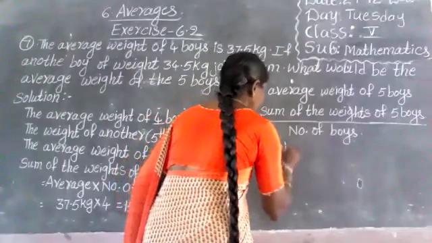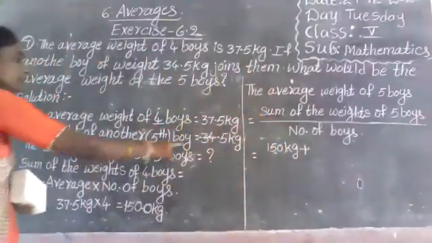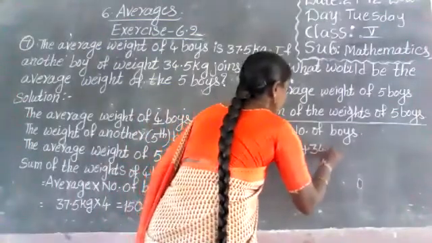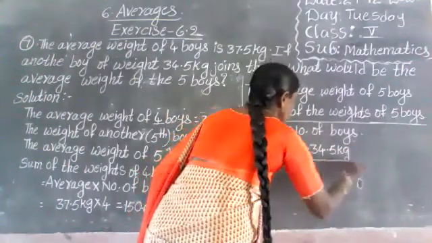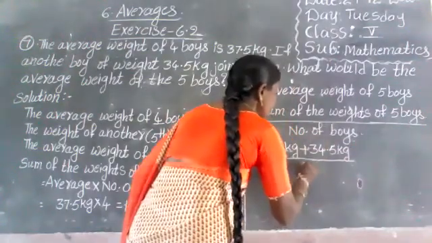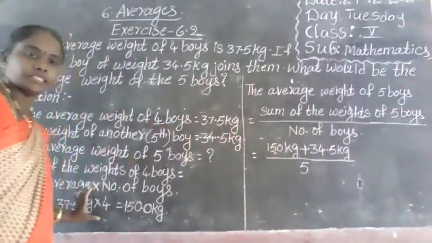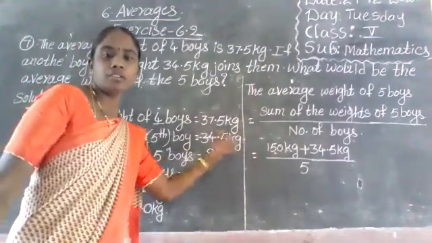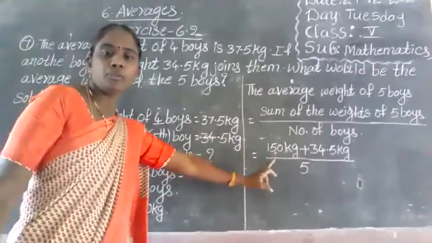150 kilograms plus fifth boy weight is 34.5 kilograms, by number of boys. Now 5. The 4 boys' weight we already found out. Next, the fifth boy's weight is already given in the problem. So we have to add the 4 boys.